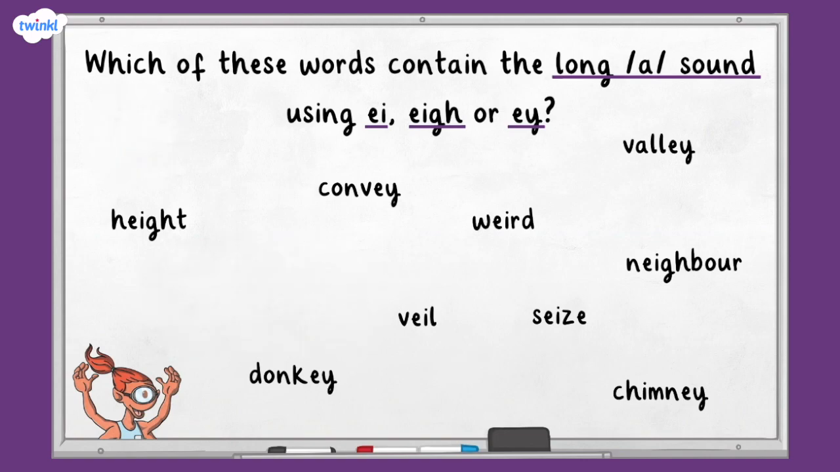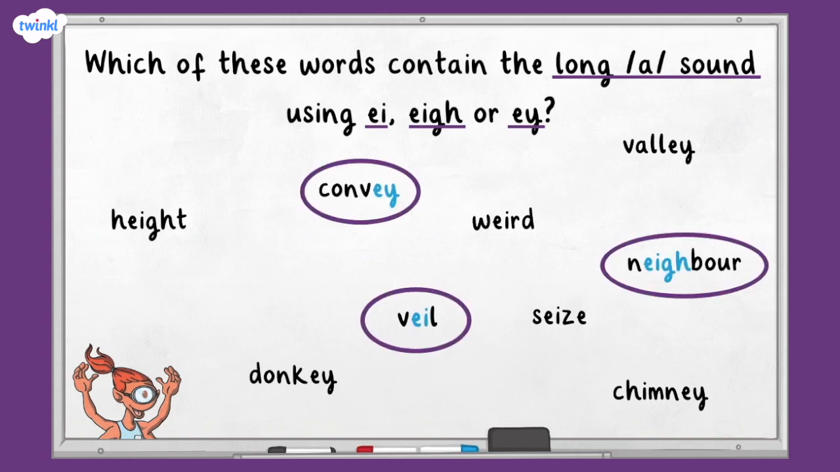So, how did you get on? The answers are veil, neighbour, convey. Well done if you got those right.